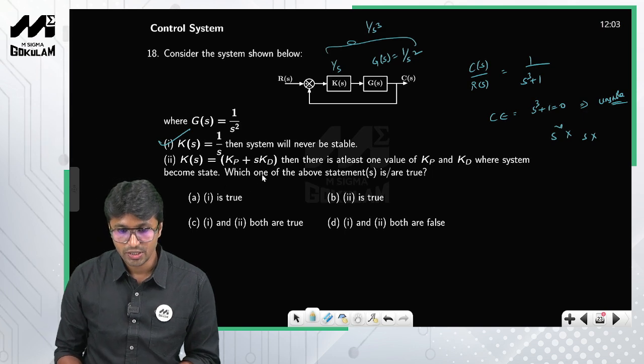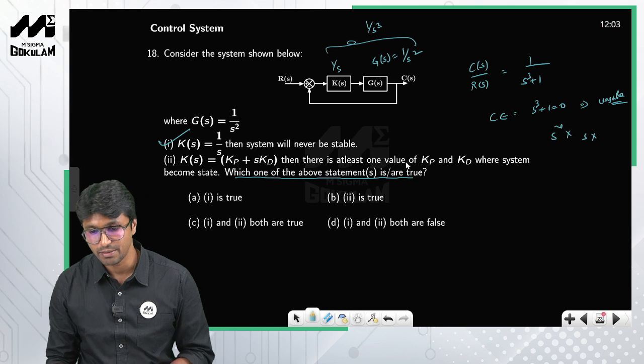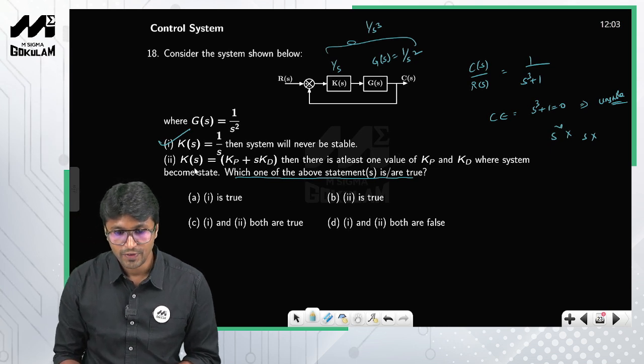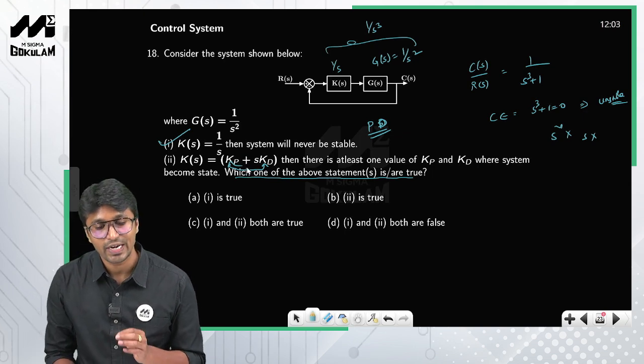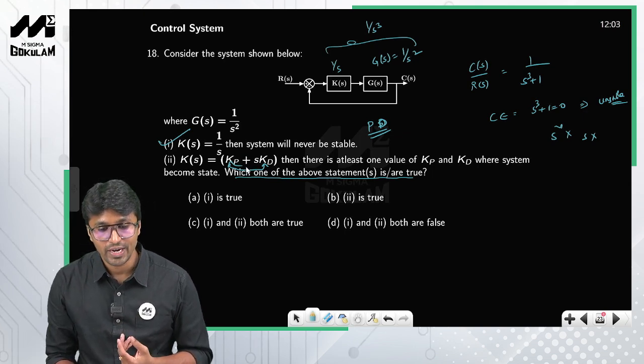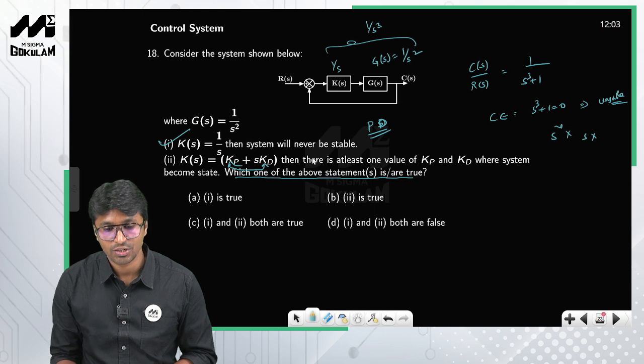Okay, so listen, you are asked to identify the correct statements, right? So if K of s, if this is used, I can directly conclude that the system will never be stable. Okay, now look at this one. If K of s is nothing but Kp plus s into Kd, so this is nothing but a PD controller, right? So what does a PD controller essentially do? It adds a 0, right? So when it adds a 0, what happens to the system? The system becomes stable, right?